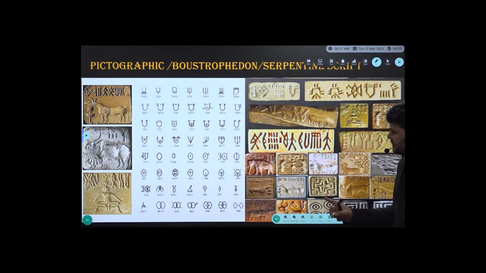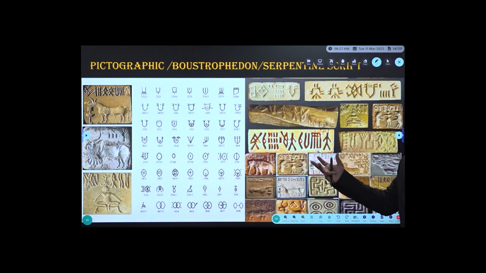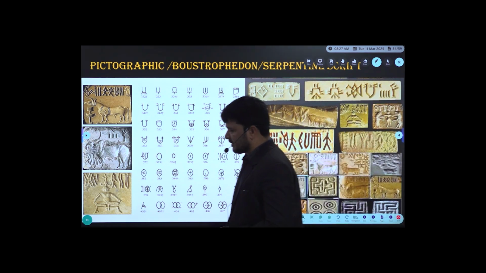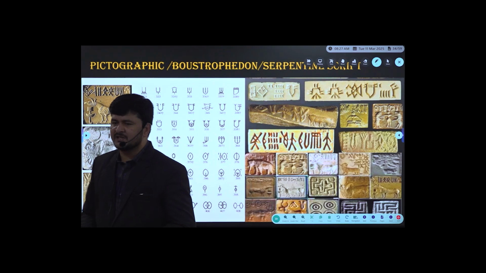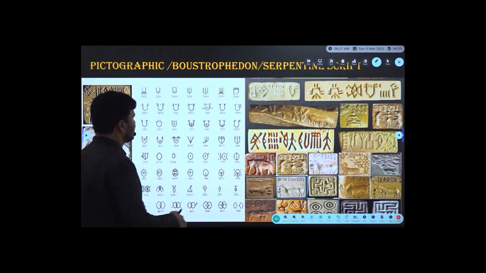And another area, as I was telling, you have to focus on pictographic script, otherwise called Boustrophidan script, otherwise called Serpentine script, and we have other logographic script, right? So based on script, entire history is broadly divided into 3 categories. Prehistoric age, where there was no script, keep aside, we have learned prehistoric cultures. Now come to the second category, protohistoric age.